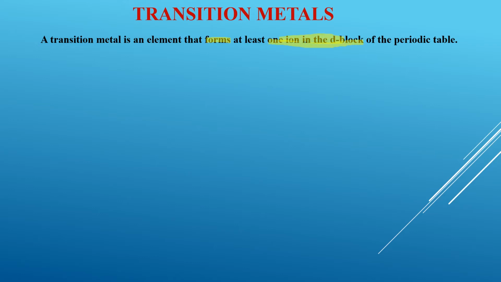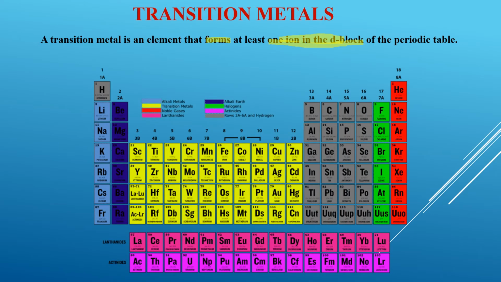So when we look at a transition metal in the periodic table, this is what we look at: any element that falls in the range from scandium to zinc. All these elements covered in the yellow region here are the transition metals of the periodic table.